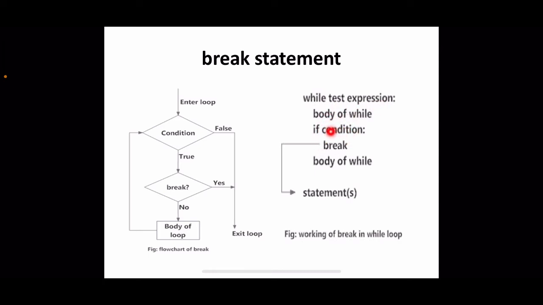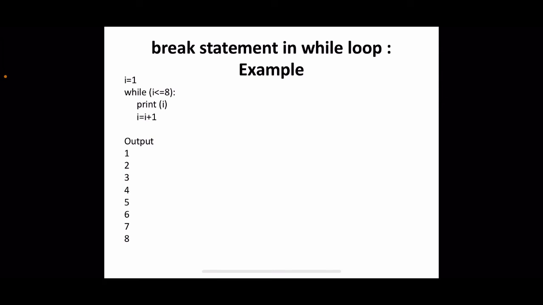So we can put some condition, some other condition here. If you want to break in some special cases within our body, then we can put some break here. Whenever the break is encountered, of course the control flow will be exited from the body of the while loop. It will come to the statement immediately after the body of the loop. So here is the body of the loop. After that we have some statement, right? Yeah, the control will move to that statement, that is a break. You can see an example for that.